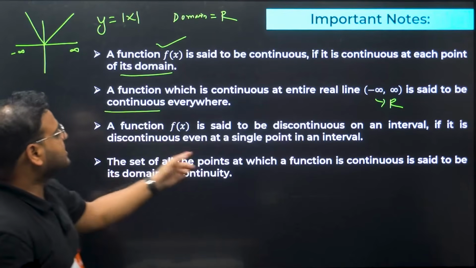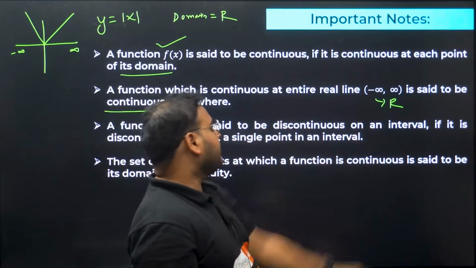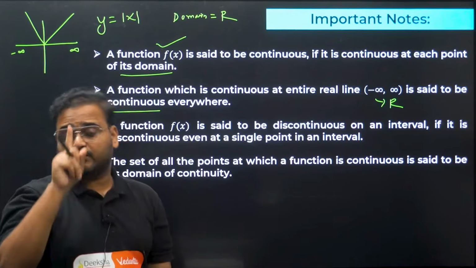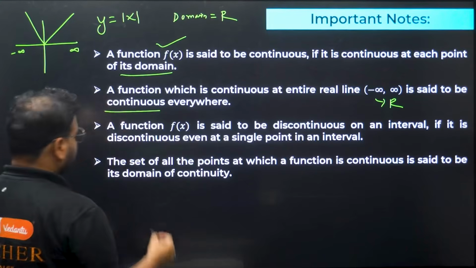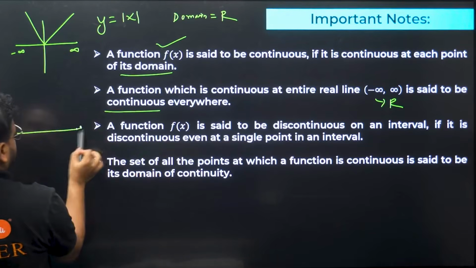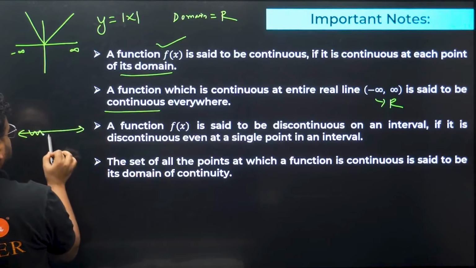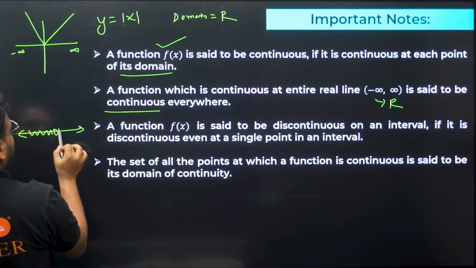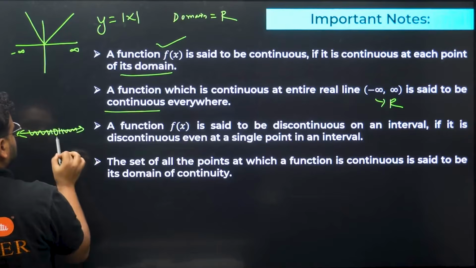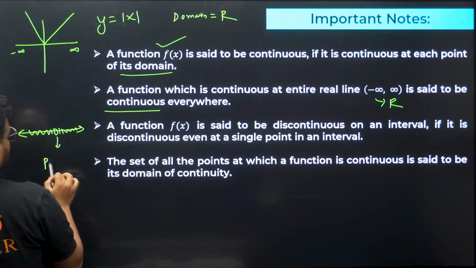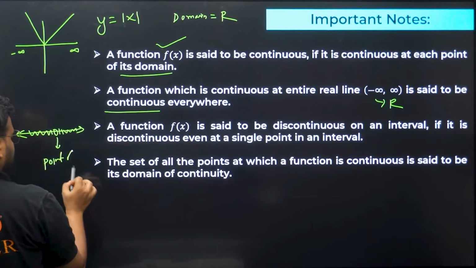A function f(x) is said to be discontinuous on an interval if it is discontinuous even at one point. Let's say I have an interval like this. Everywhere it is continuous except at this point, where it is open, and then again continuous. We can call this a point of discontinuity.